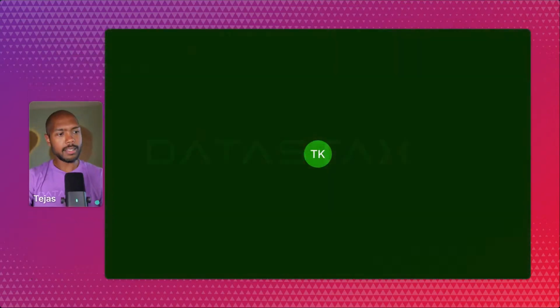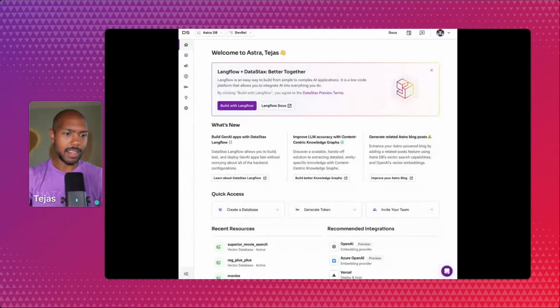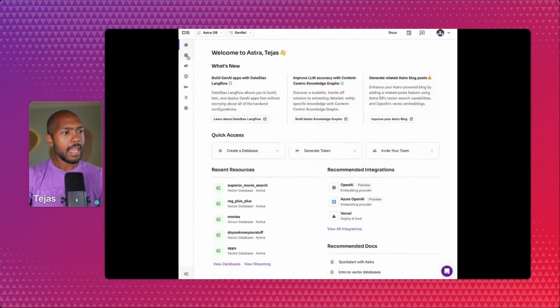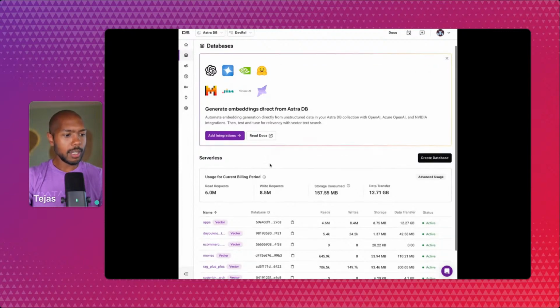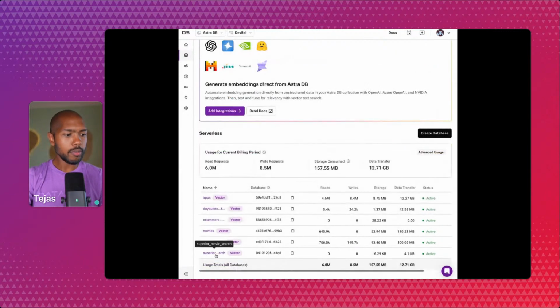To do that, we're going to use Astra. Let's take a little bit of a tour on Astra. I will share my screen and we'll get into it. So for those of you who don't have a DataStax account, this is Astra. It's a vector database, and actually we do more in DataStax now, but Astra has the possibility to go to databases and to create a database. So we've actually created a database ahead of time called Superior Movie Search, as you can see right here. And we'll click on Superior Movie Search.